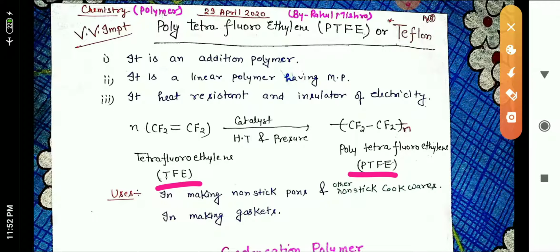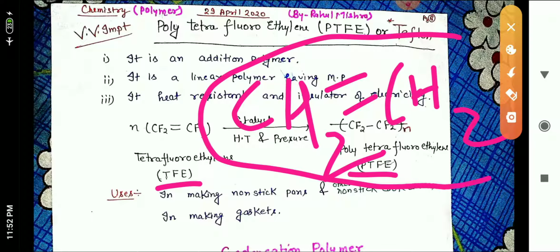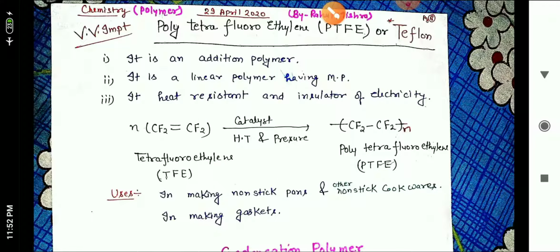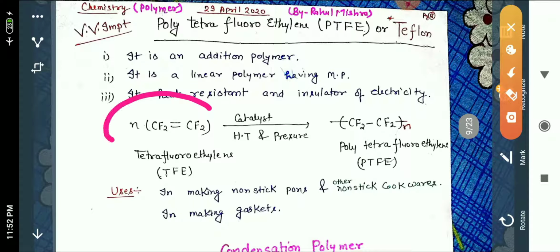So what is tetrafluoroethylene? We all know ethylene, CH2 double bond CH2. When all 4 hydrogens of ethylene get replaced by fluorine, capital F, we get tetrafluoroethylene.